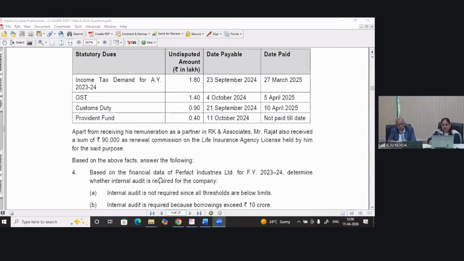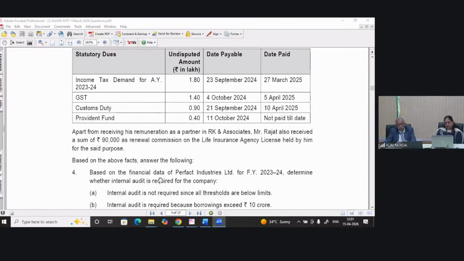Income tax demand for assessment year 23-24, undisputed amount is 1.80 lakhs. Date payable is 23rd September. Date paid is 27th March 25. Likewise, GST is 1.4 lakhs. Date payable is 4th October, but paid on 5th April 25.